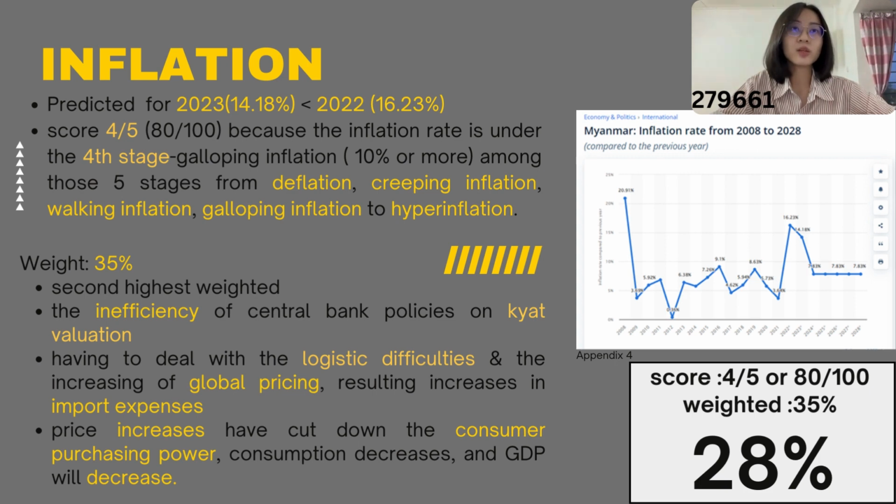The inflation rate in 2023 was predicted to increase to 14%. The score assigned was 4 out of 5 because 14% is under the 4th stage, named galloping inflation, whose category rate is an inflation rate of 10% or more. We have assigned a weight of 35% to inflation.